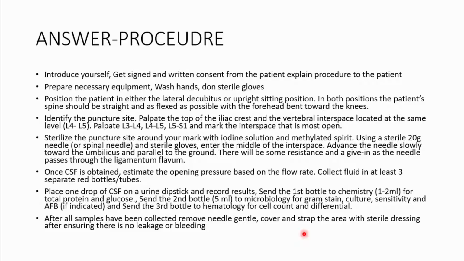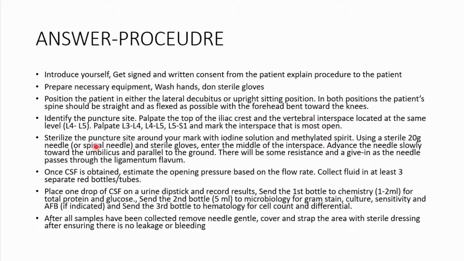Then, of course, you should identify the site. So usually the landmarks that we look at are the posterior superior iliac spines. So you draw a line between those posterior superior iliac spines, and then you feel for the vertebral processes, and then the space just above this line, the most open space, that's where you go in with your needle. And so you mark your iliac crest and the vertebral space located at the same level, which is L4, L5. You palpate L3, L4, L4, L5, L5, S1,